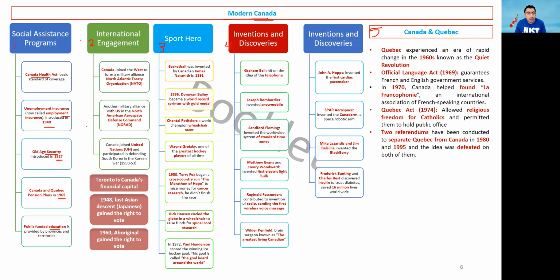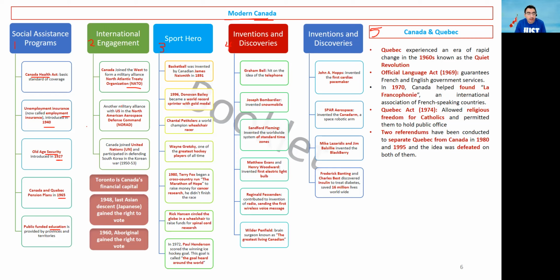The second category today is international engagement, and Canada has several international engagements. The book just speaks about a couple of them. First one: Canada joined the West to form a military alliance called the North Atlantic Treaty Organization, which is NATO. This is for shared defense between the different countries in the organization.